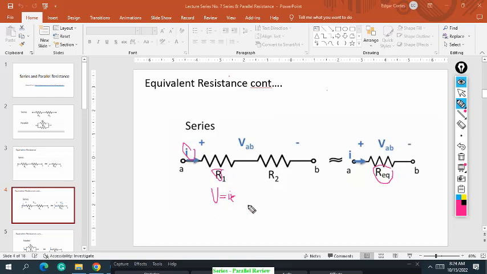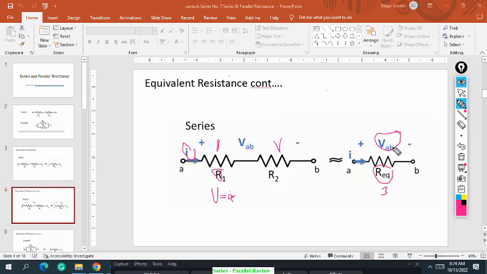Earlier we used arbitrary resistances of 1 and 2, and the equivalent is 3 ohms. The voltage across it is the total of the voltage drop across R1 and the voltage drop at R2.